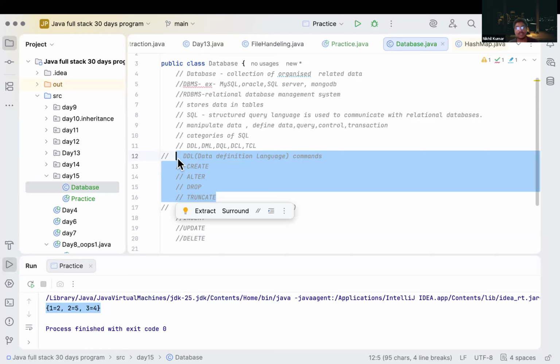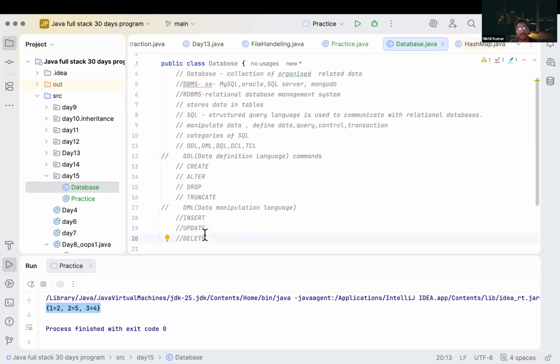So using DDL, we can define these things. But using DML commands, we directly manipulate our data inside our table. We have a table, and inside that table we have some data. We are inserting data using the insert command, updating data using the update command, and deleting rows or columns using the delete command. Is it clear what the difference between DDL and DML is?